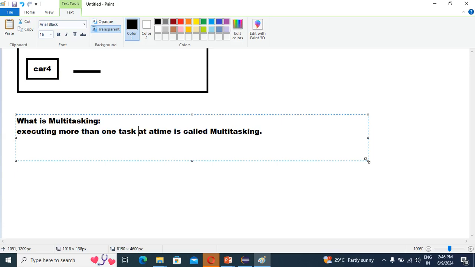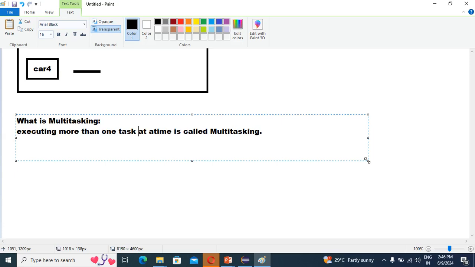One task you are doing Java coding, and second you are listening to an MP3 song, along with downloading some document, some file. That means you are performing three tasks, right? Java coding, listening to MP3, and downloading some file. Yes or no, guys? So you are doing three tasks simultaneously.